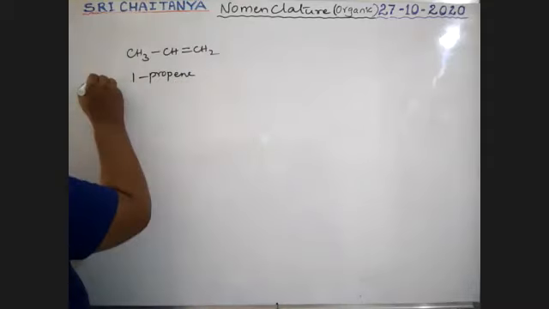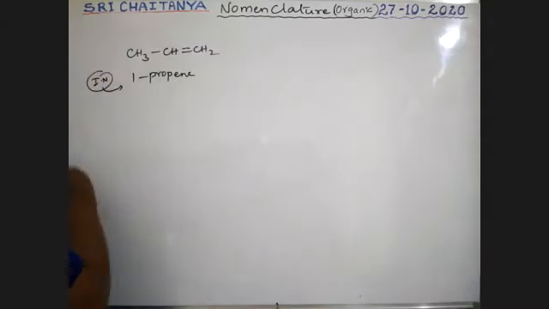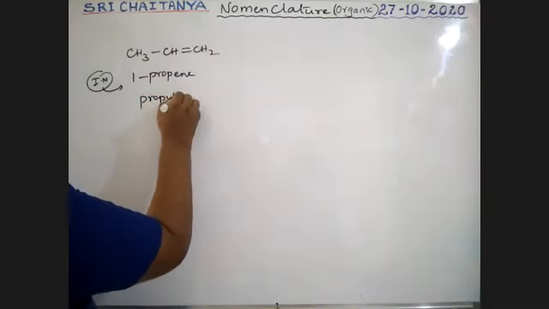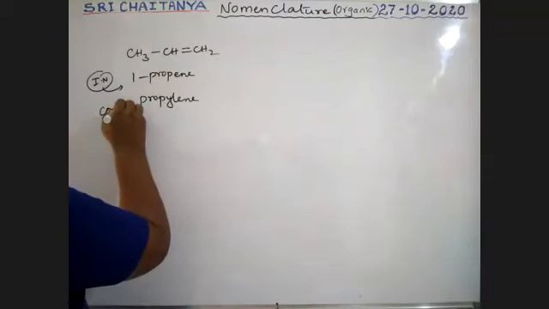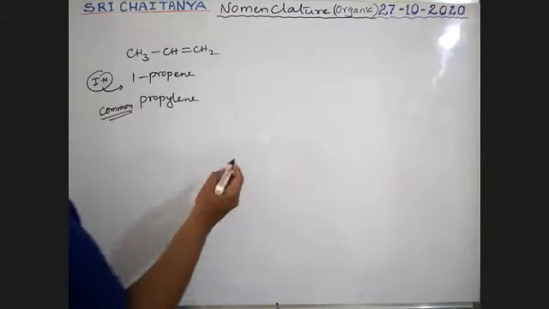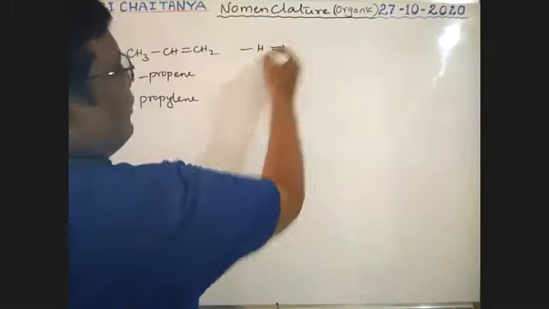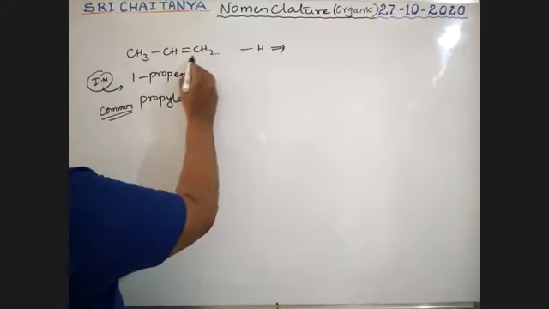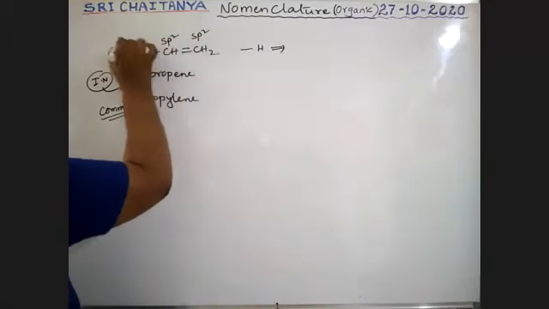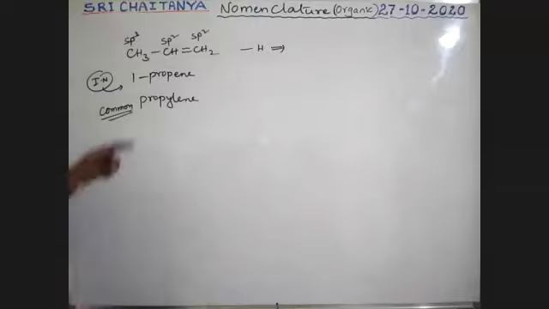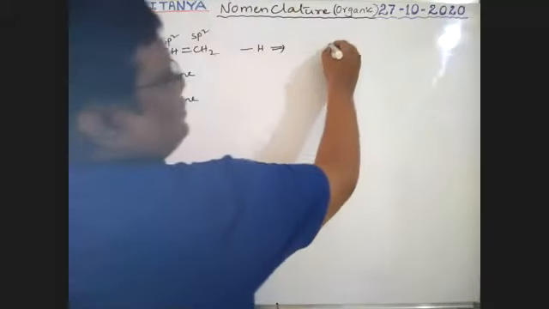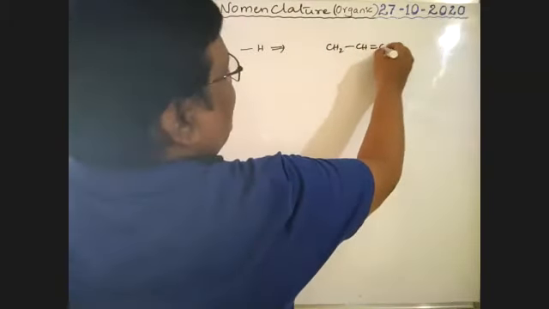So it is the IUPAC name. Now, what is called propylene is the common name. Propylene is the common name for this, boys. So now I am going to remove a hydrogen. See here, I am removing hydrogen from, see boys, it is an sp2 carbon, it is an sp2 carbon, it is an sp3 carbon. I am removing hydrogen from the sp3 carbon. So therefore, CH2, CH double bond CH2.